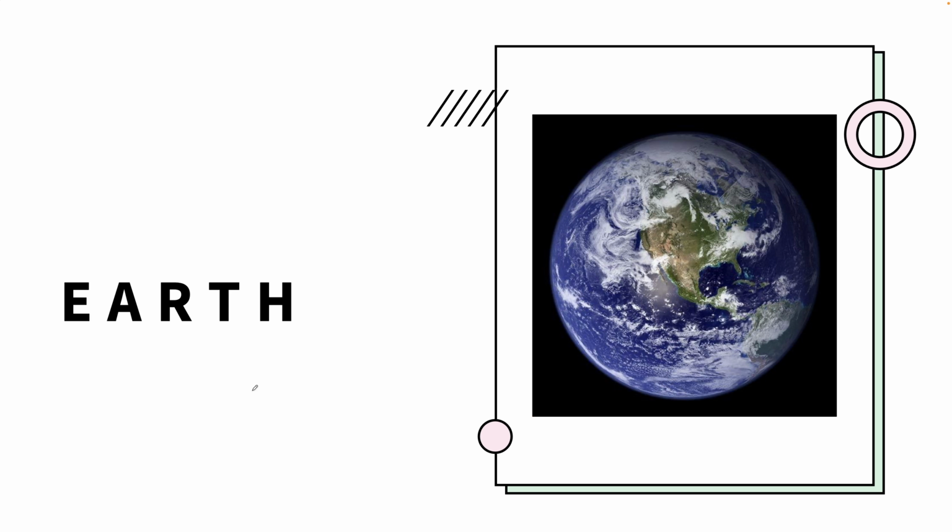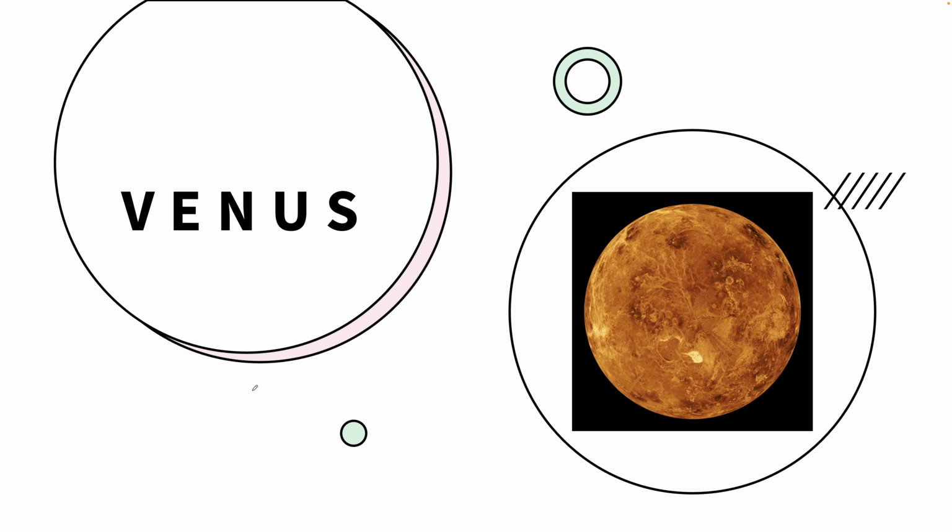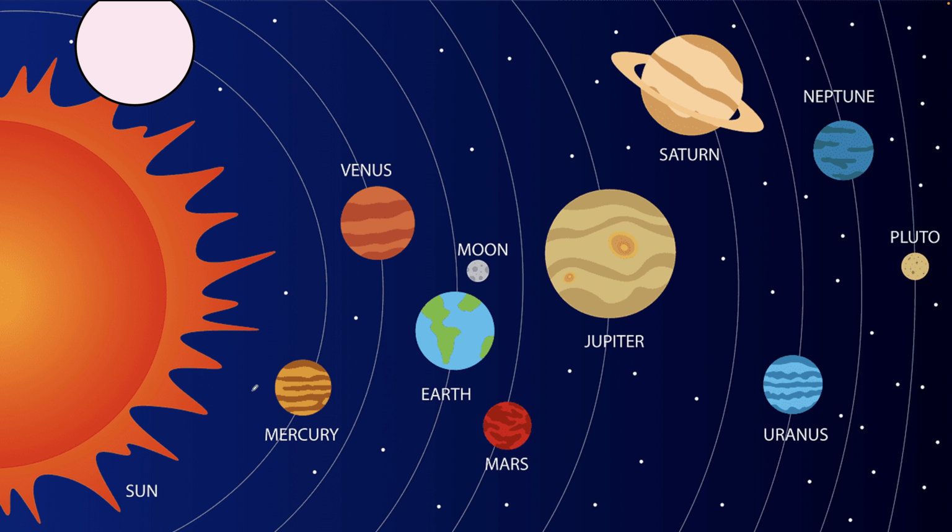And in the last class we discussed how the sun is the heart of the solar system, how the sun holds the planets in the solar system in its orbit. And then we have Mercury, which is the first and the smallest planet in the solar system. It is tidally locked with the sun. And then we have Venus, the second planet in the solar system. Unlike its companions, Venus rotates clockwise on its orbit.